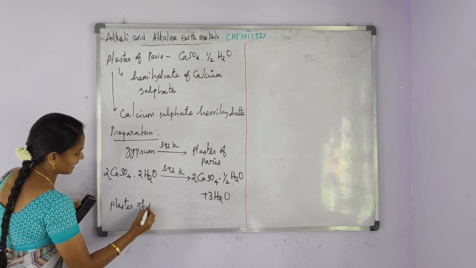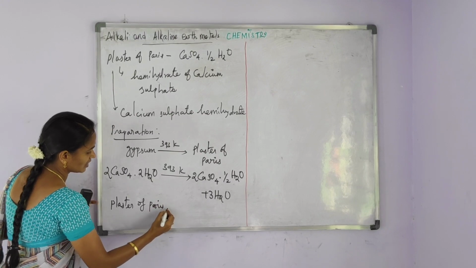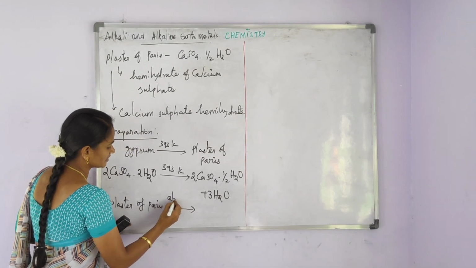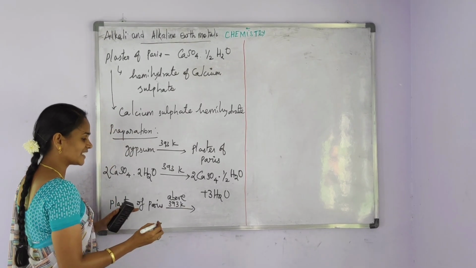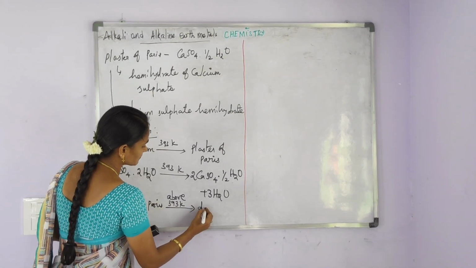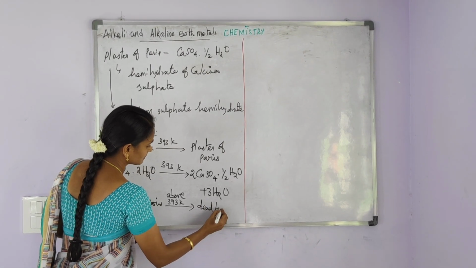Plaster of Paris on heating above 393 Kelvin forms dead burnt plaster.